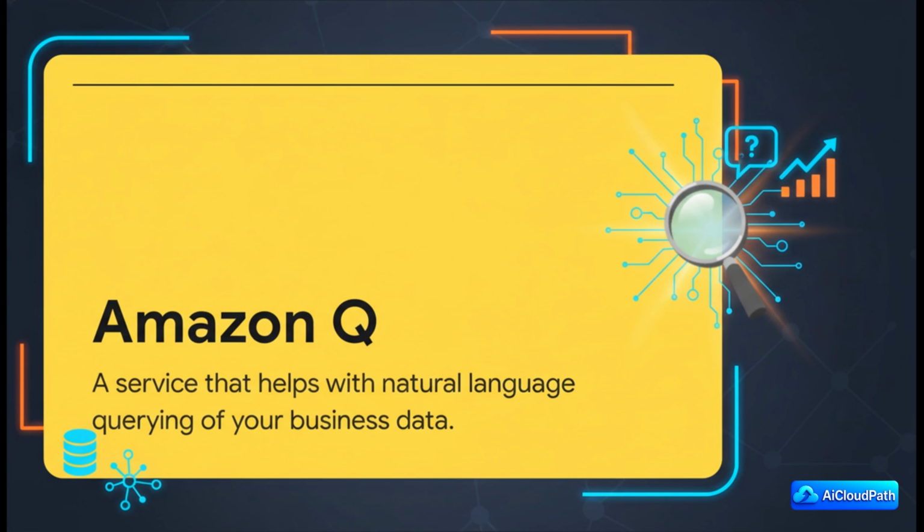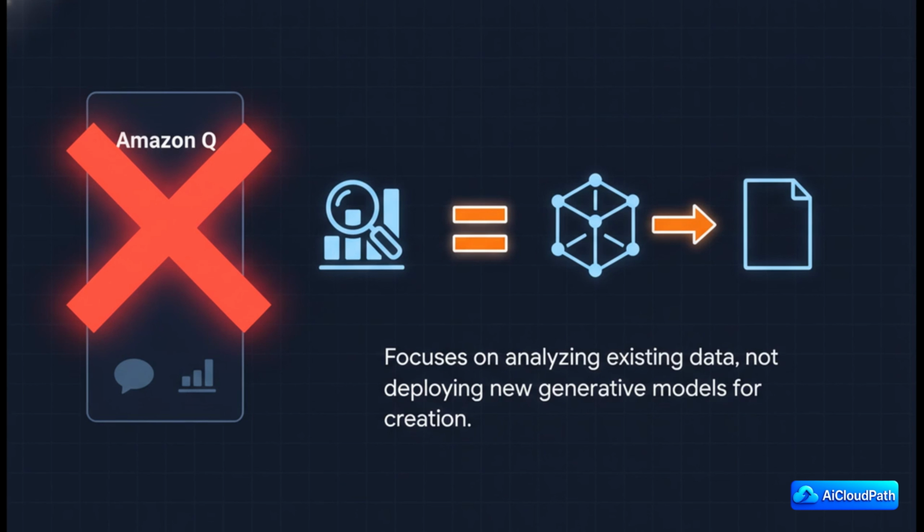Okay, next up is Amazon Q. This one's pretty cool, actually. Think of it as an AI-powered business analyst. You can ask it plain English questions like, hey, what were our top-selling products last quarter? And it digs through all your company's data to get you the answer. But here's the crucial difference. Amazon Q is all about analyzing data that you already have. Our mission is to deploy a new model that can create new things, you know, like text or code or an image. It's a completely different job. So, as useful as Amazon Q is, it's not what we need. We can cross that one off the list too.